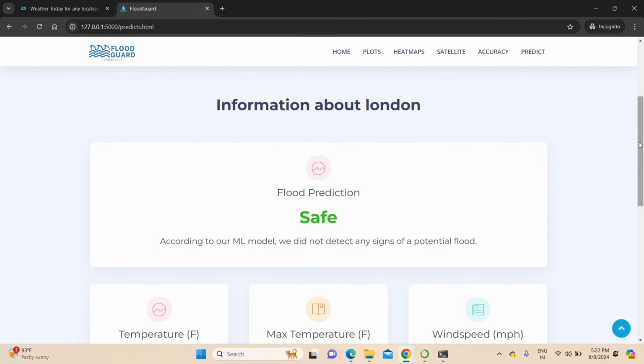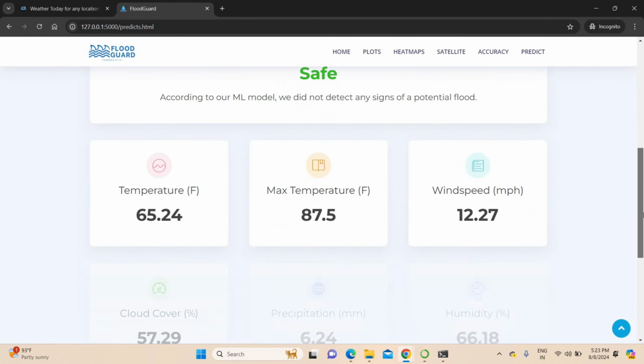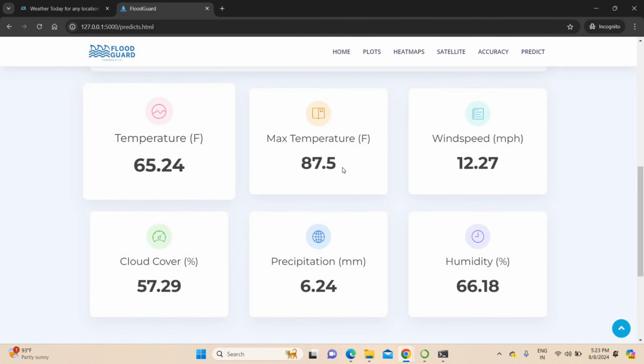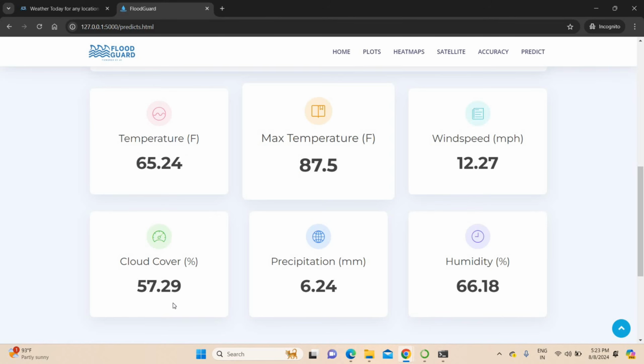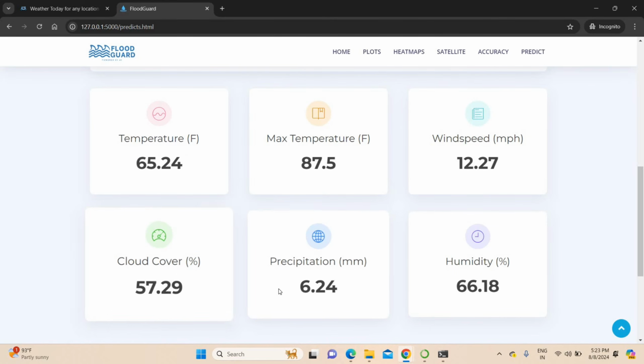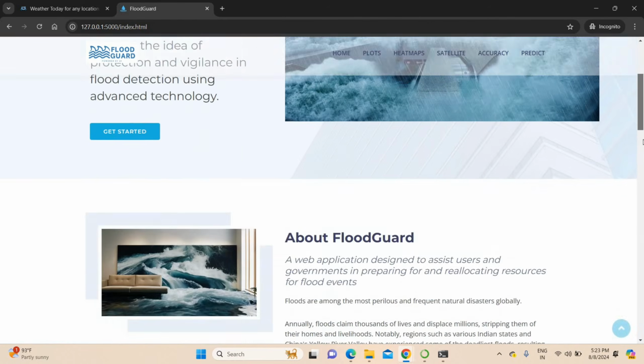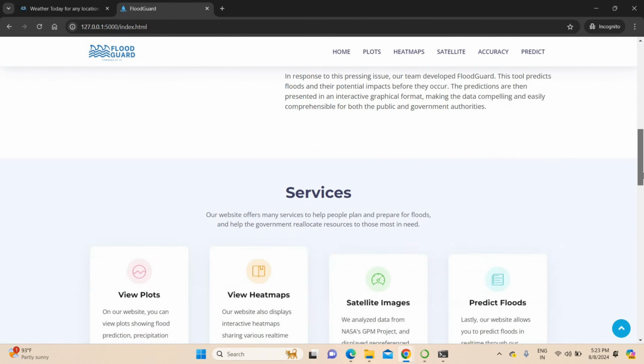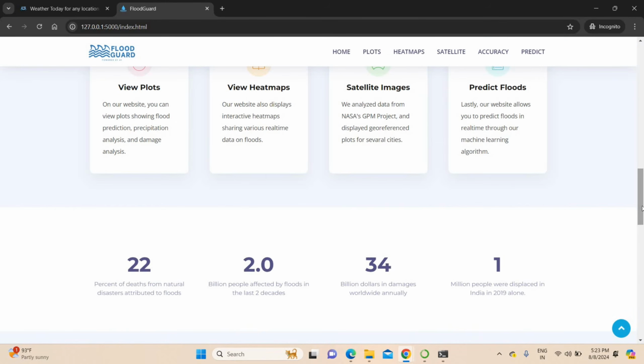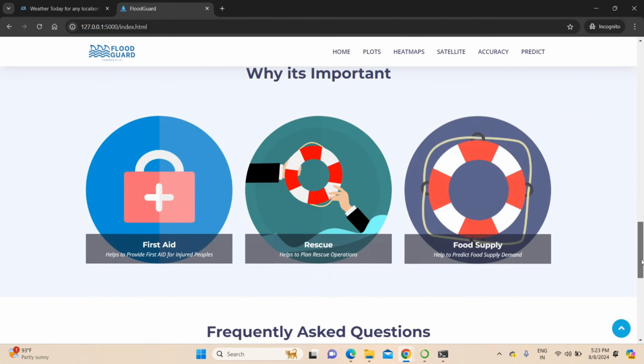For any date, this project will work perfectly. Okay. So for London: maximum temperature, average temperature, wind speed, cloud coverage, then precipitation value, humidity value. So these are the results for London. Okay, this is a complete end-to-end project with the help of machine learning. This is a very interesting project as well as a very important project for current days. Okay, this will help us to save millions of lives if we apply it perfectly.